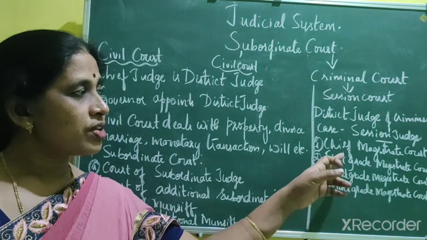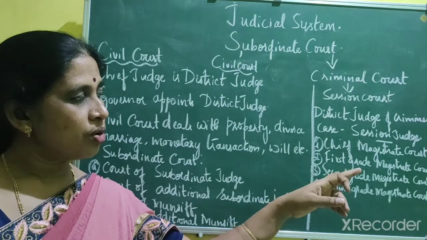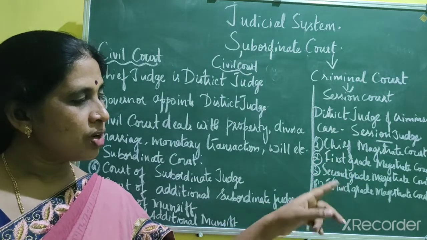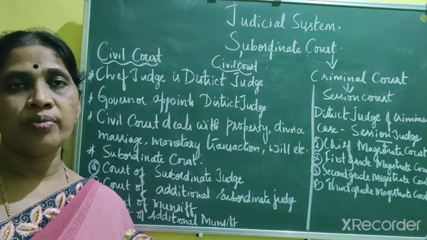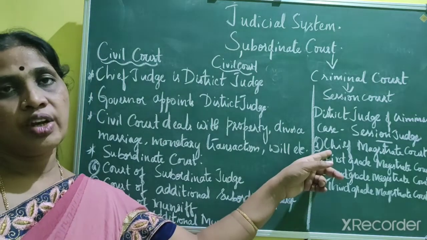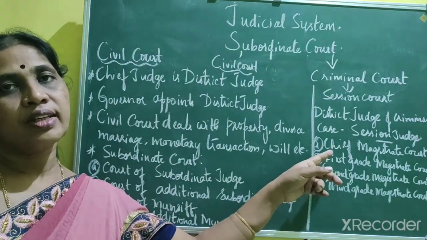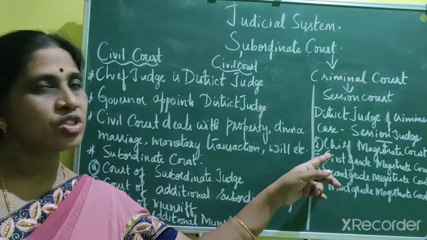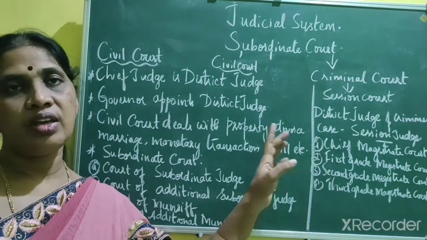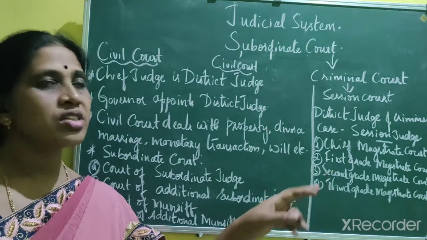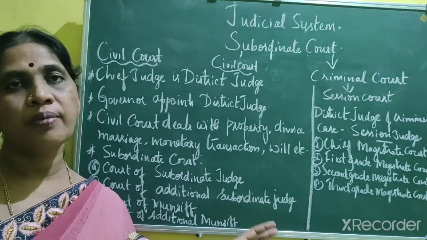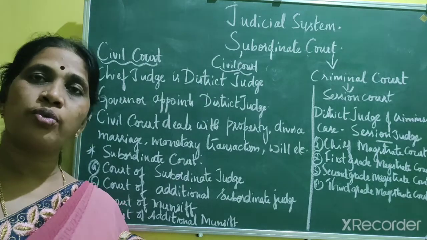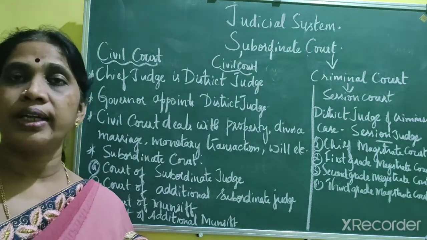They are first grade magistrate court, chief magistrate court, second grade magistrate court, and third grade magistrate court. The chief magistrate court deals with the cases, that means it passes the judgment, up to 7-year imprisonment. And the first grade magistrate court can impose a punishment up to 3 years and a fine of rupees 5,000 can also be collected.